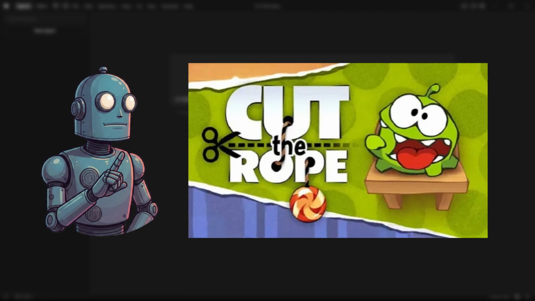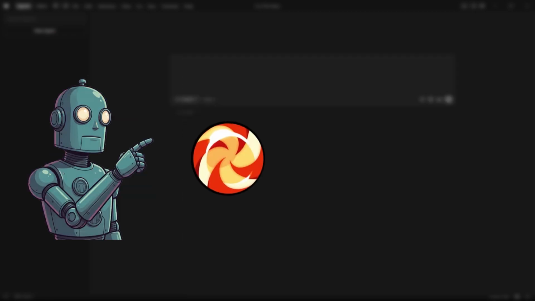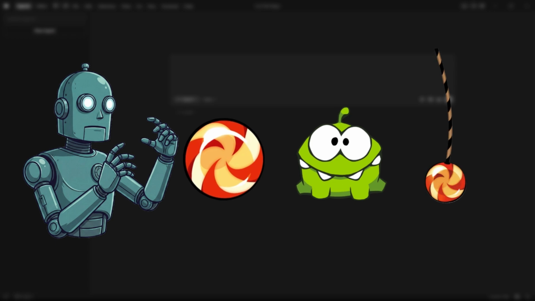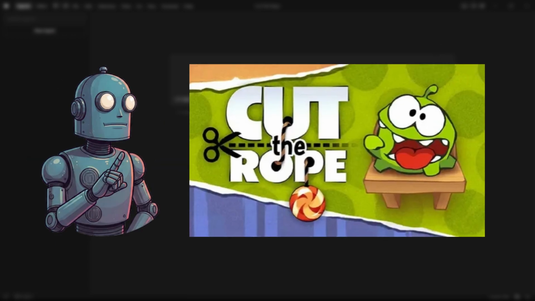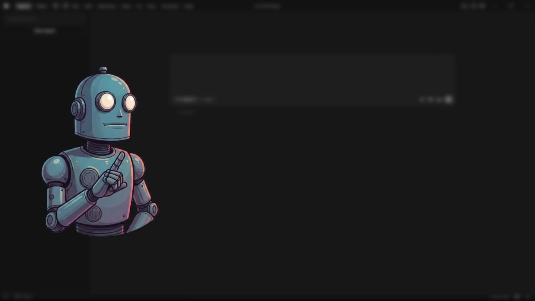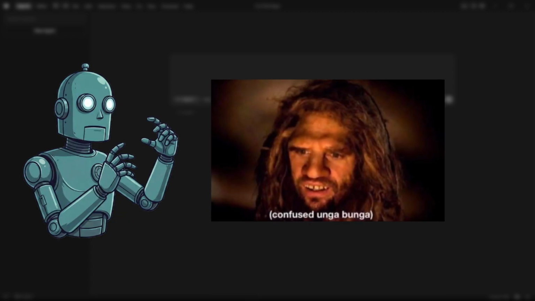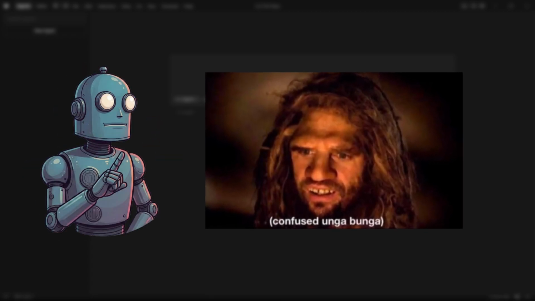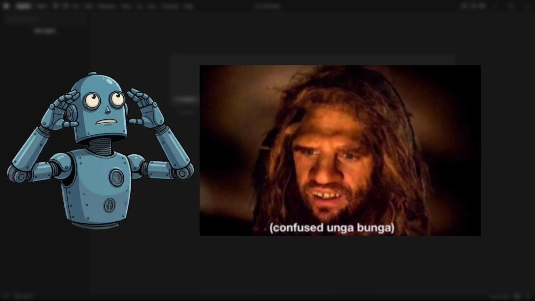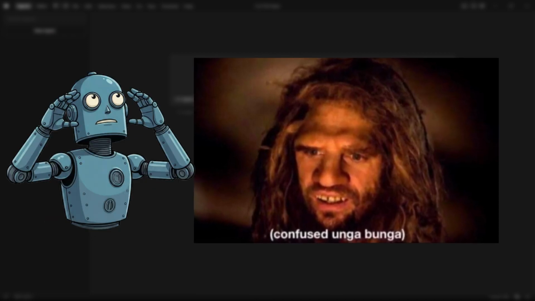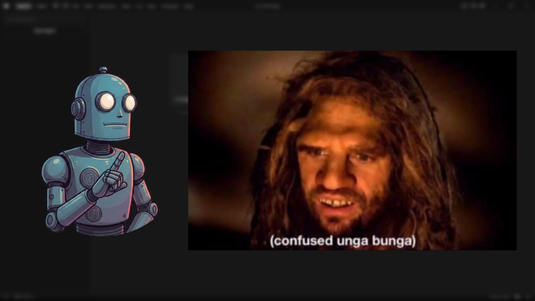Cut the Rope might look simple at first glance. A cute candy, a green monster, and a couple of ropes. But underneath all that charm is a surprisingly complex physics engine. You've got rope tension, swinging arcs, gravity curves, friction, momentum transfer, and collision detection that has to feel pixel perfect or the whole puzzle falls apart.